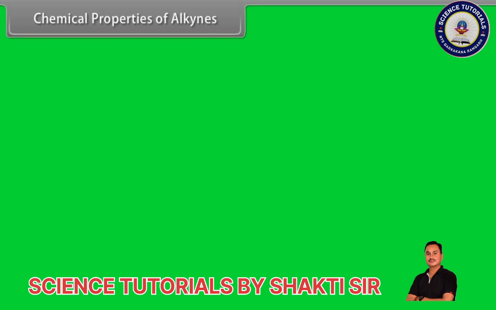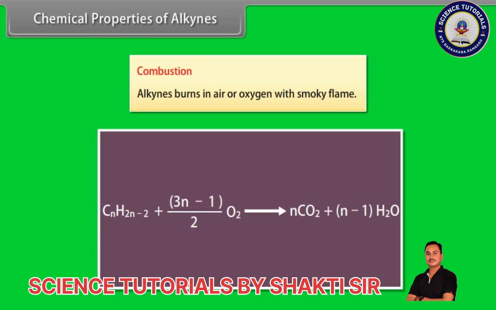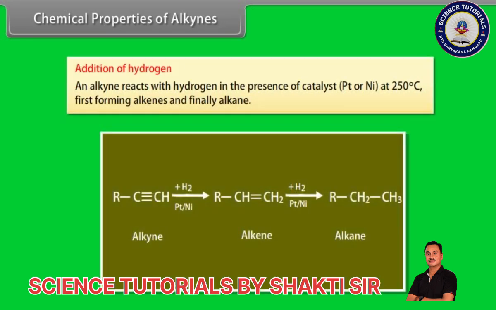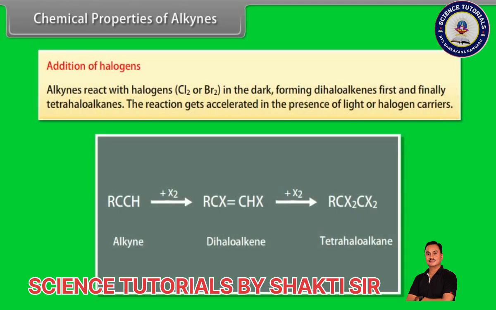Chemical properties of alkynes. Combustion. Alkynes burn in air or oxygen with a smoky flame. Addition of hydrogen. An alkyne reacts with hydrogen in the presence of a catalyst, Pt or Ni, at 250 degrees centigrade, first forming alkenes and finally alkanes. Addition of halogens. Alkynes react with halogens, Cl2 or Br2, in the dark, forming dihaloalkanes first and finally tetrahaloalkanes. The reaction is accelerated in the presence of light or halogen carriers.